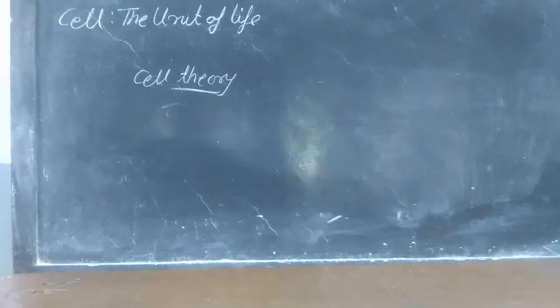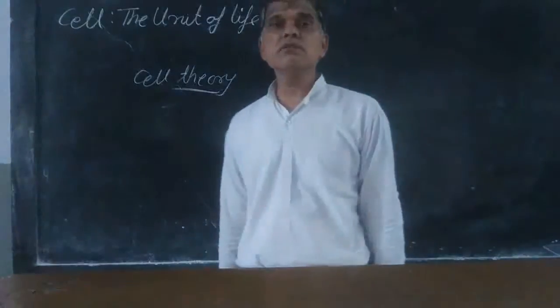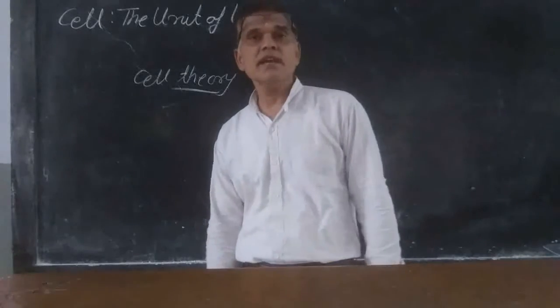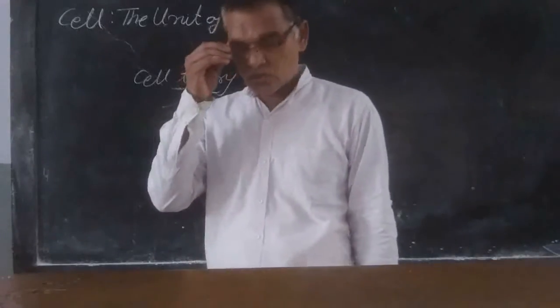What is cell theory? Who gave the cell theory? The cell theory was given by two scientists, Schleiden and Schwann.